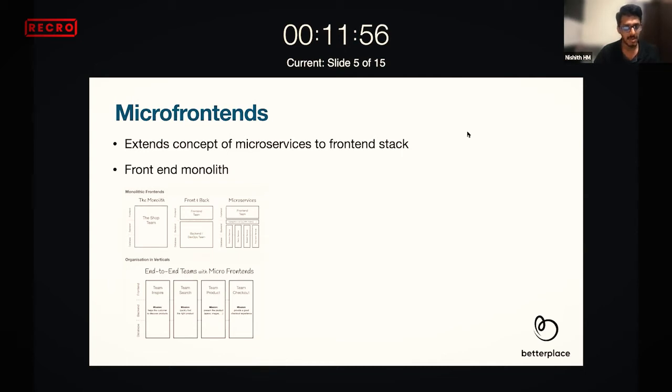Previously I mentioned a keyword called monolith. A monolith is a huge code base, one code base where every team member is committing code. It doesn't get aligned with the organization verticals, like the payment team, category team, home team, and shopping team.